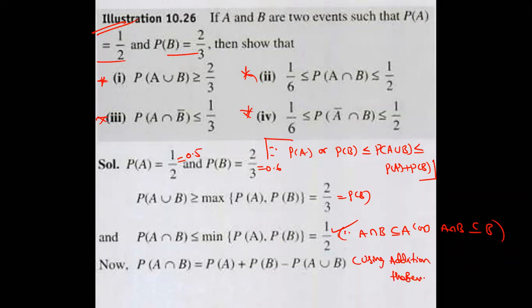Now using the addition theorem again. Textbooks do not write step by step each and everything. You should understand how it is possible like that. That is why I am writing using the addition theorem. I am going to the next slide. So A intersection B bar means what? That is P of A minus B. What is the formula? P of A minus P of A intersection B. That is all. Here also, what is the meaning? P of B minus P of A intersection B. That is the formula. So these types of formulas are revised regularly. Revision is important.